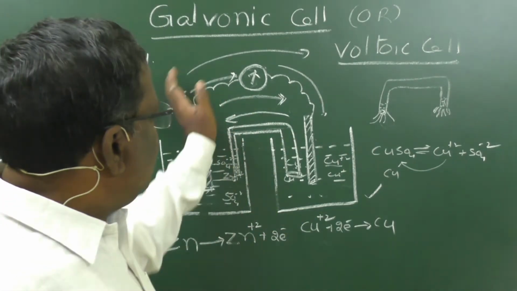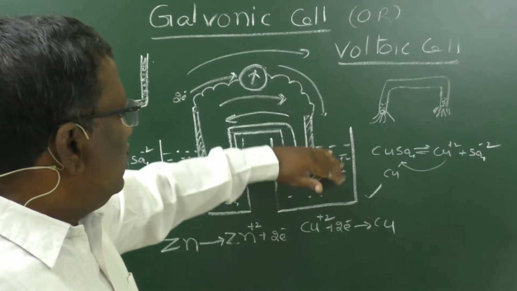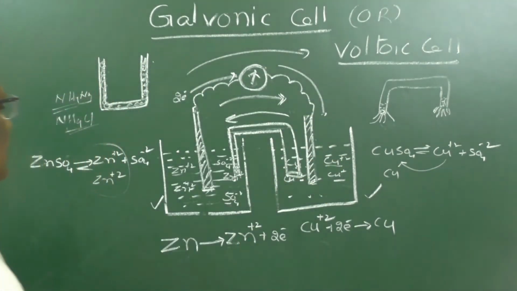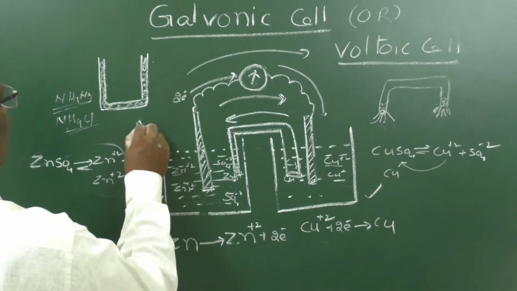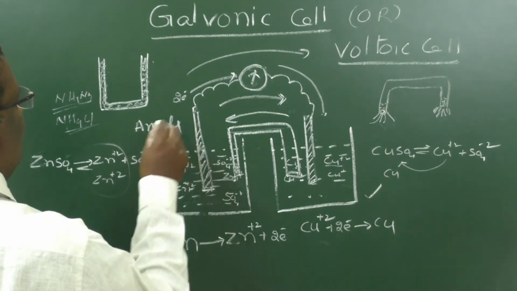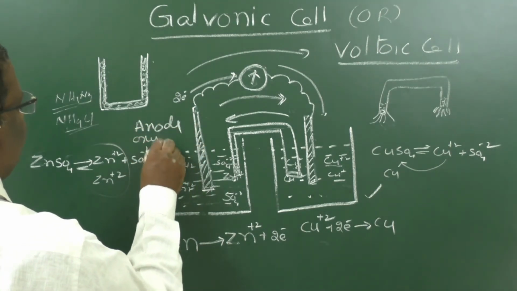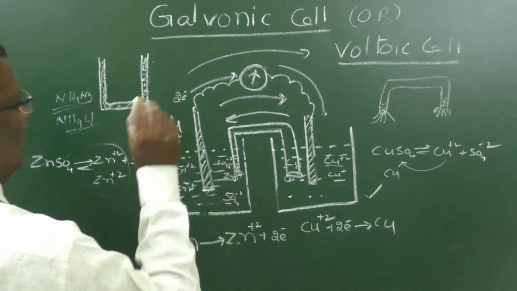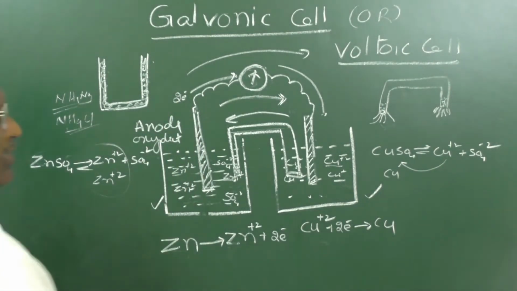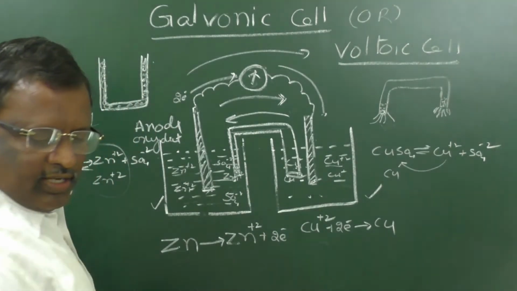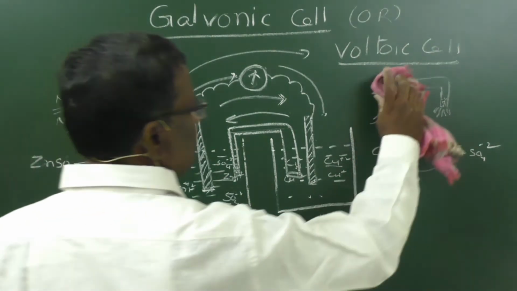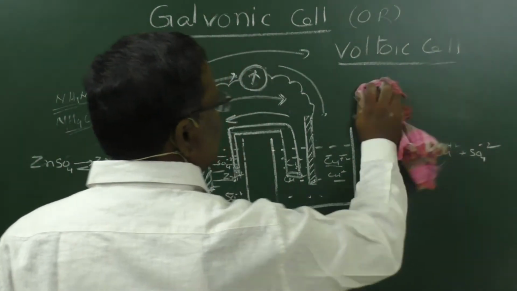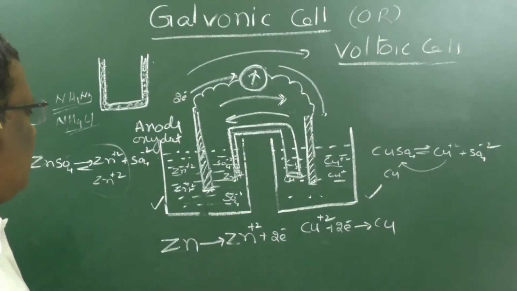So continuously electrons will move from anode to cathode. This cell is said to be the anode half cell or oxidation half cell. This is said to be the cathode half cell or reduction half cell.